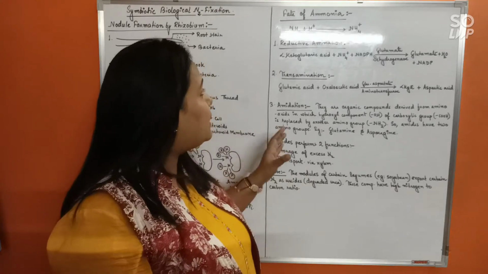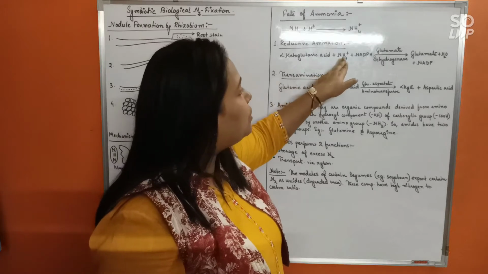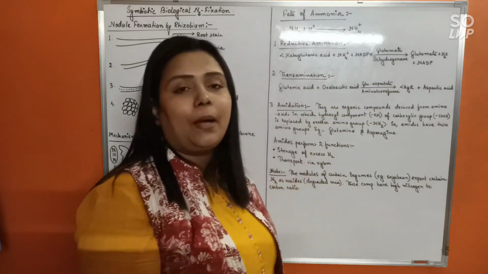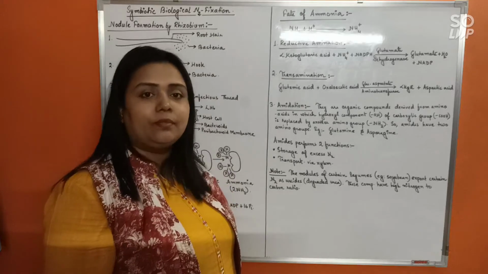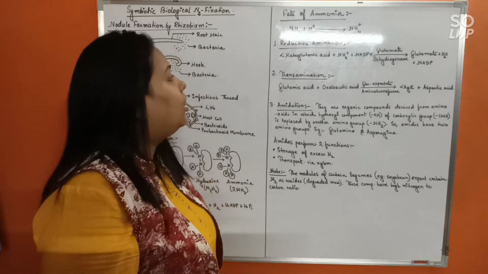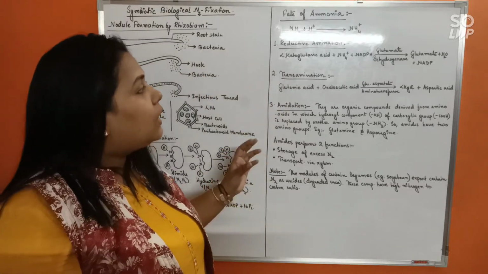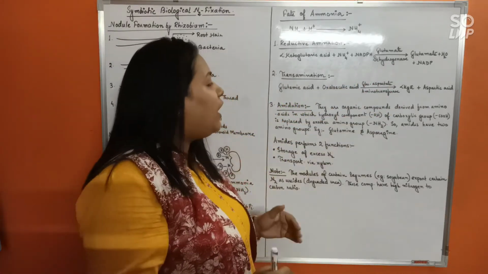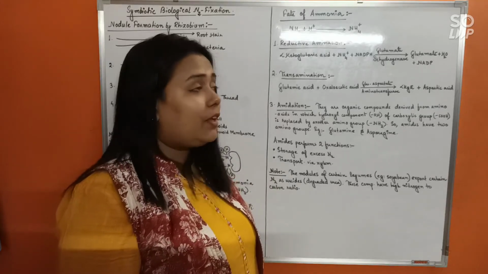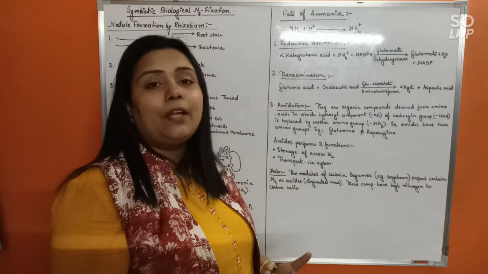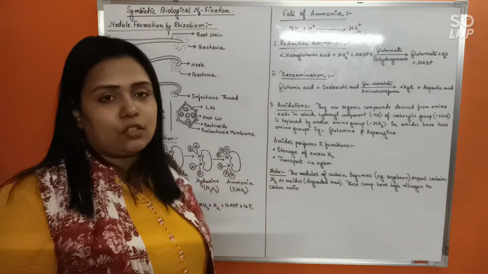Okay, so in this step, you are seeing that the ammonium ion is going to be reduced into the primary amino acid, that is glutamic acid or glutamate. Alright, clear? Now, next is transamination. Using this glutamate, various other forms of amino acids can also be formed by the process called transamination.